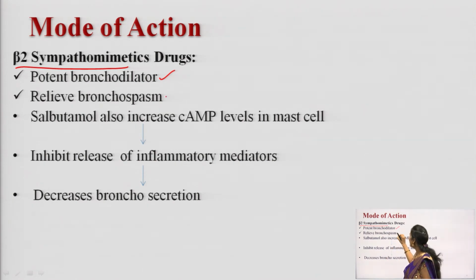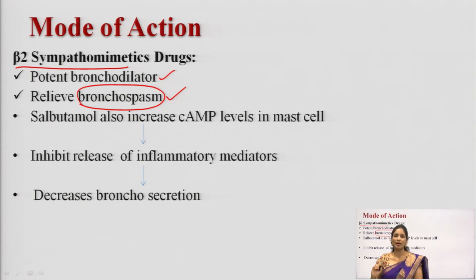What is the second point? It relieves the bronchospasm. So, what is a bronchospasm? Sudden constriction of a bronchial smooth muscle is termed bronchospasm. So, these beta 2 sympathomimetics can relieve the sudden constriction of a bronchial smooth muscle.